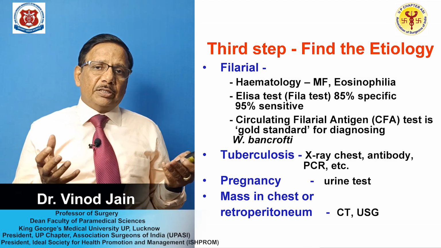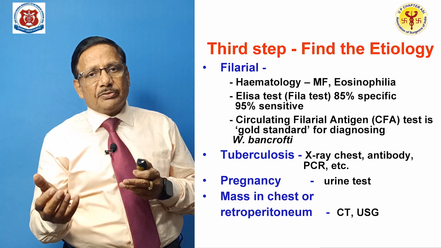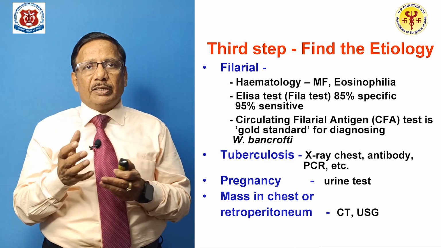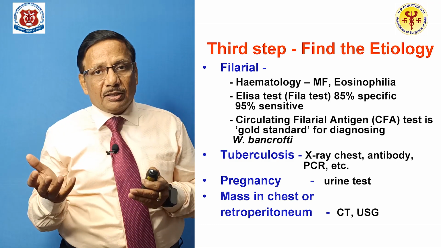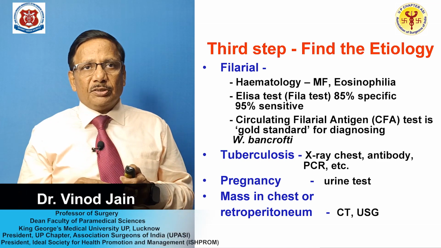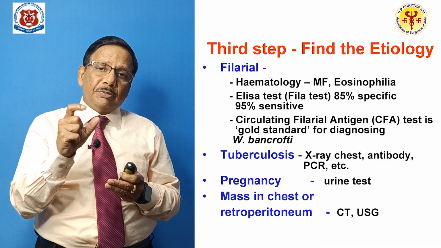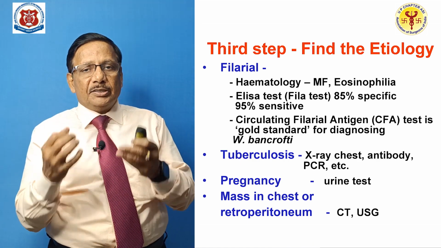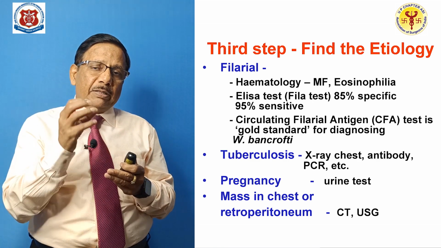I told you the most common etiology is filariasis, so you have to really find the filarial etiology first. By doing the hematological examination, you have to look for the microfilaria and the absolute eosinophil count, and you have to go for the ELISA test, what we call the Phyla test, which is 85% specific and 95% sensitive. This Phyla test basically determines the antibodies. But the circulating filarial antigen, CFA, is basically the gold standard for diagnosing Wuchereria bancrofti.